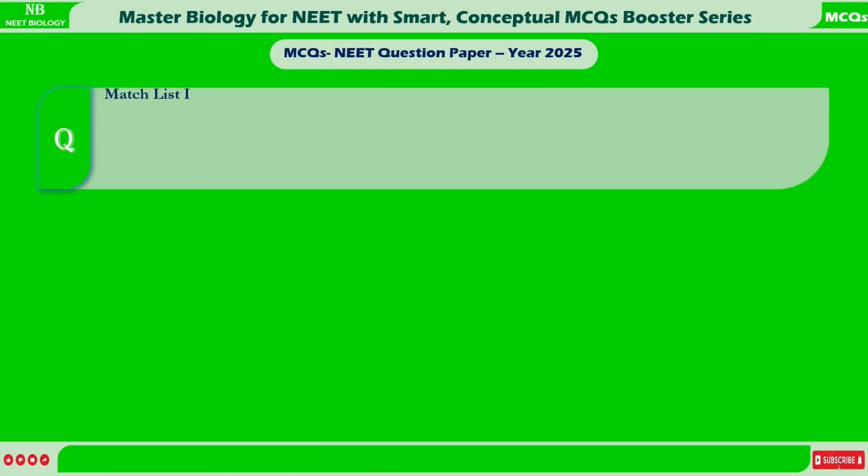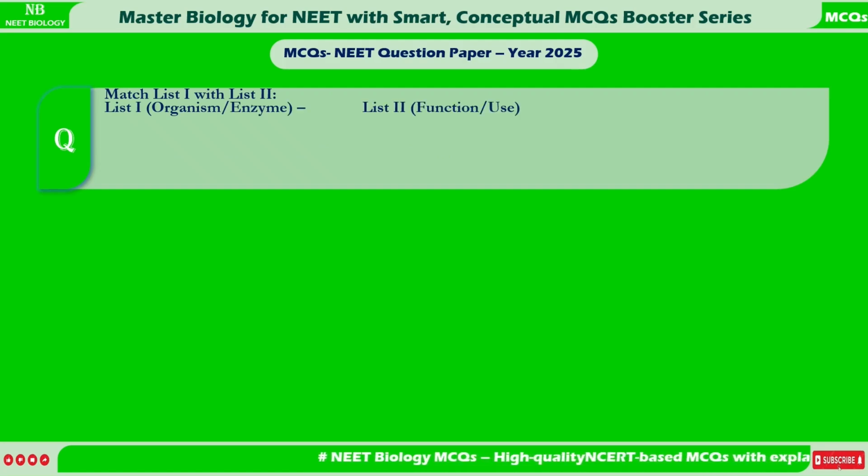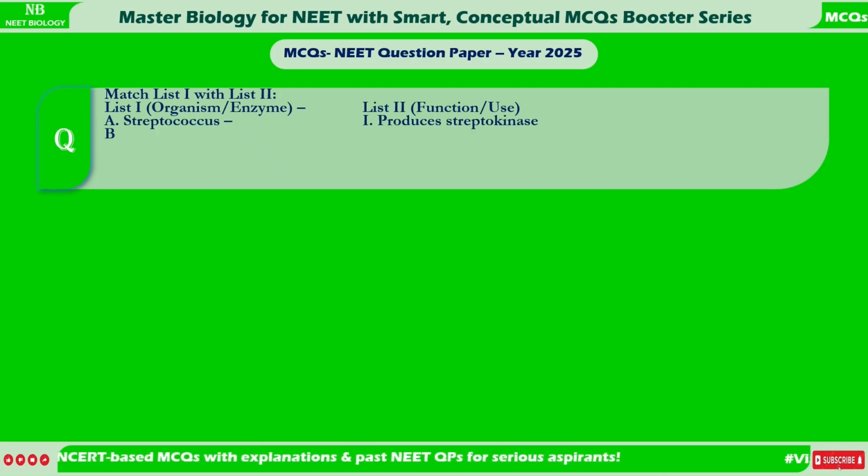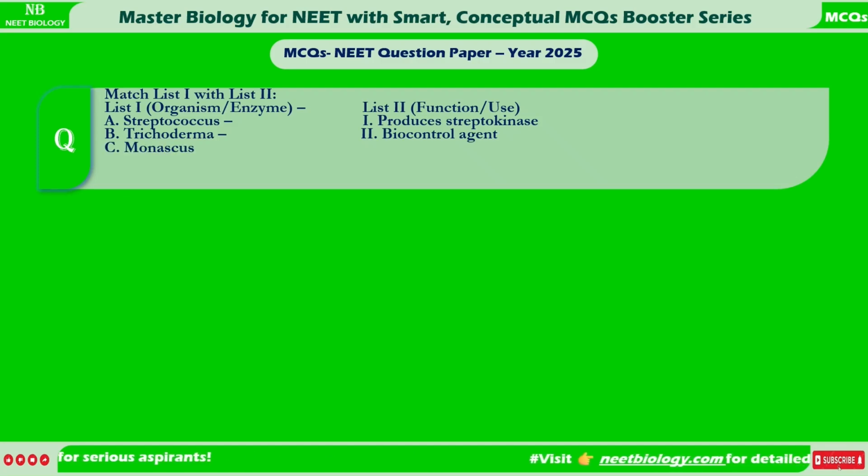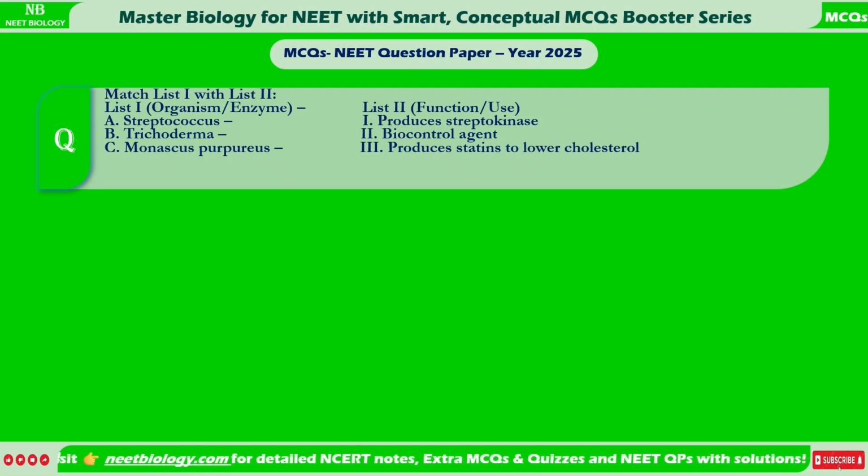Match list 1 with list 2. List 1, organism enzyme. List 2, function use. A. Streptococcus, 1. Produces streptokinase. B. Trichoderma, 2. Biocontrol agent. C. Monascus purpureus, 3. Produces statins to lower cholesterol. D. Penicillium notatum, 4. Produces penicillin.